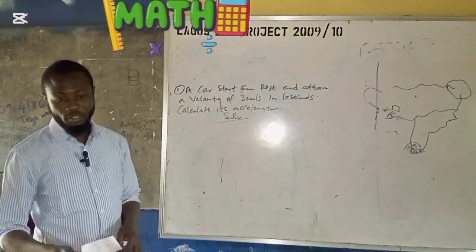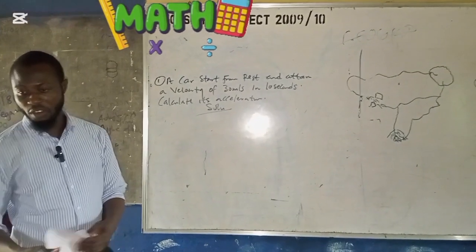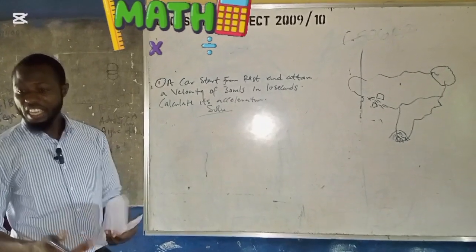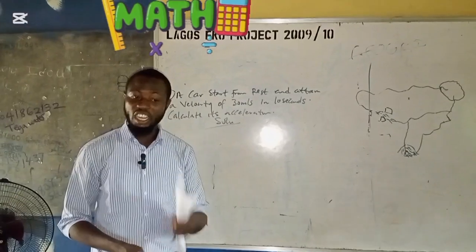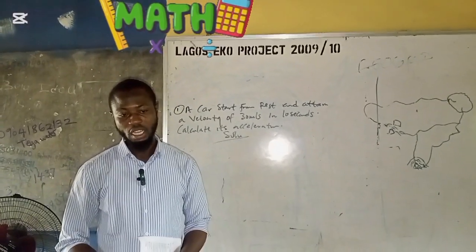Know that in U and V, the difference is that U is the initial velocity and V is the final velocity. I hope you know that. Both are in meter per second, yes. But acceleration is in meter per second squared. Are you with me?